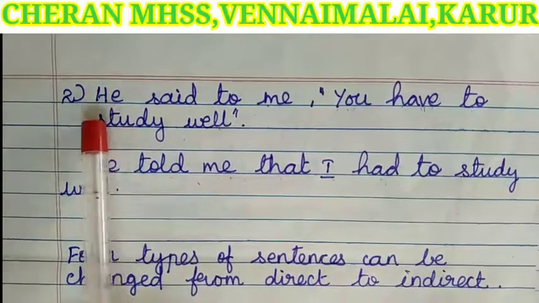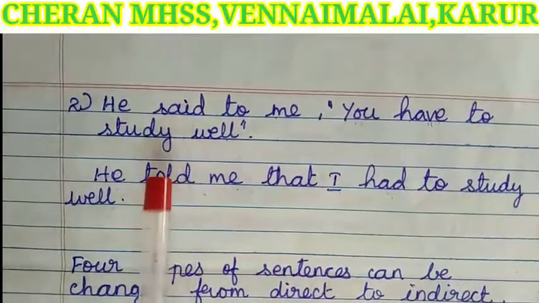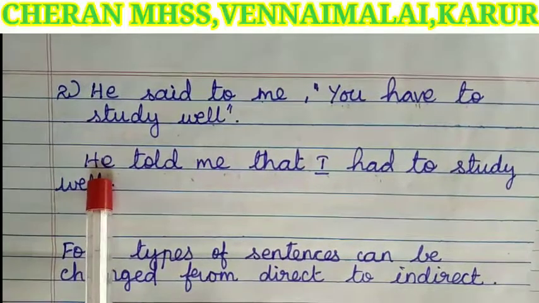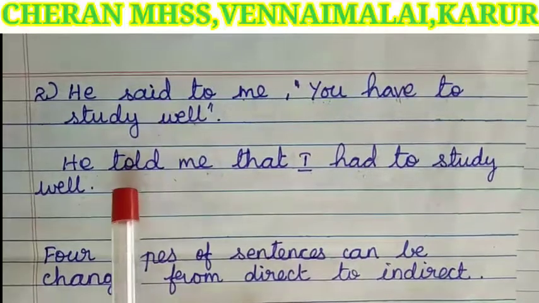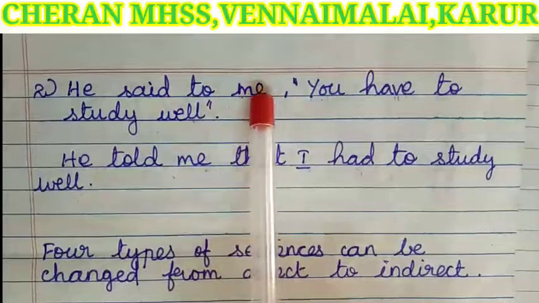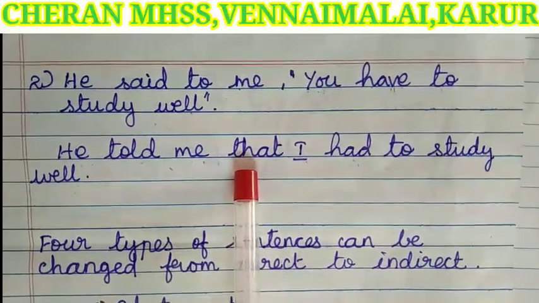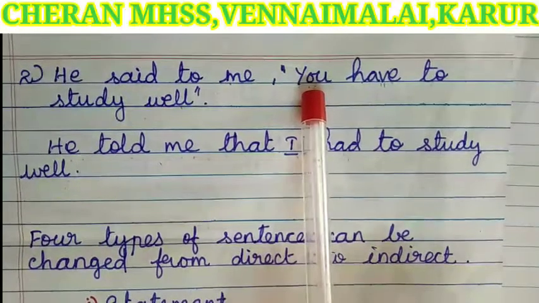Next example, he said to me, you have to study well. He is the speaker, the same he. Reporting verb said to will change to told. The listener, me, is also the same. Instead of comma and quotation, we have added that. You is a second person pronoun.